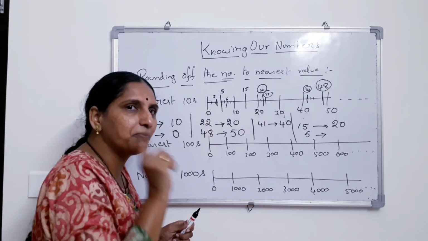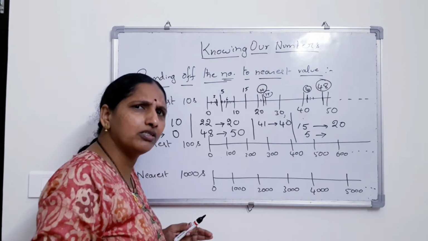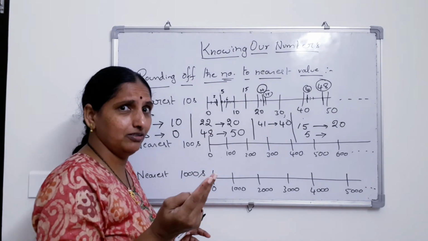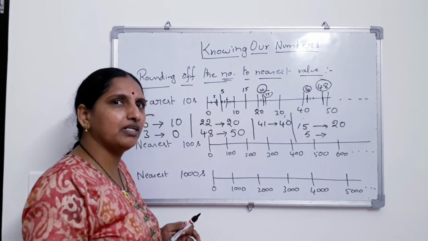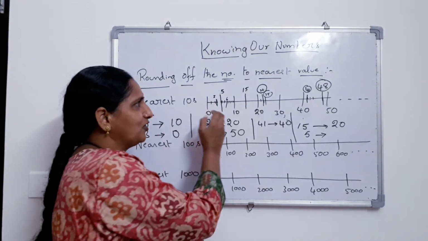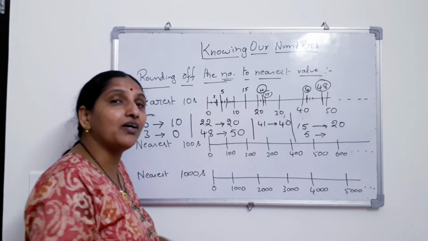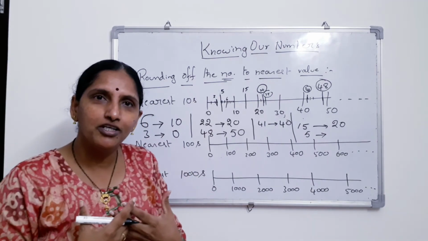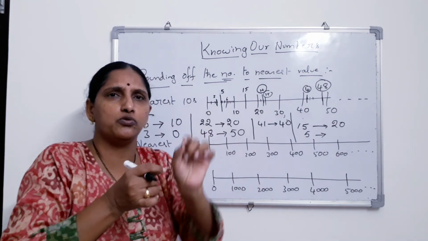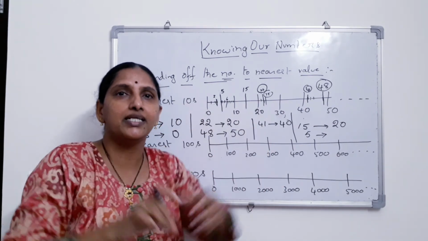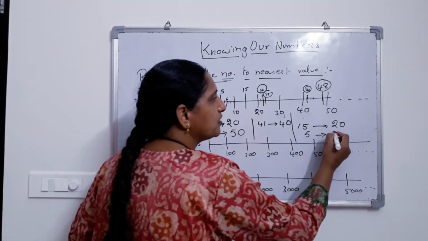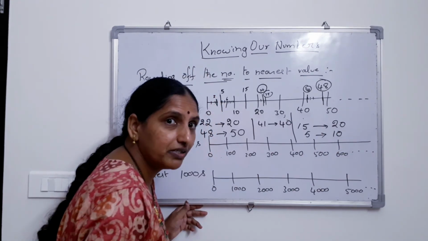Because always, remember one thing, we want to have always more, is it not? If mummy gives one chocolate, what will you ask? Mummy, please, one more. And if it is milk, you don't want it. So all milks fall towards 0, all chocolates fall towards 10. So we always want to have something more. Therefore when it is exactly between the two numbers, at the center, we always want it to be more. So 5 moves towards the larger number, 10.